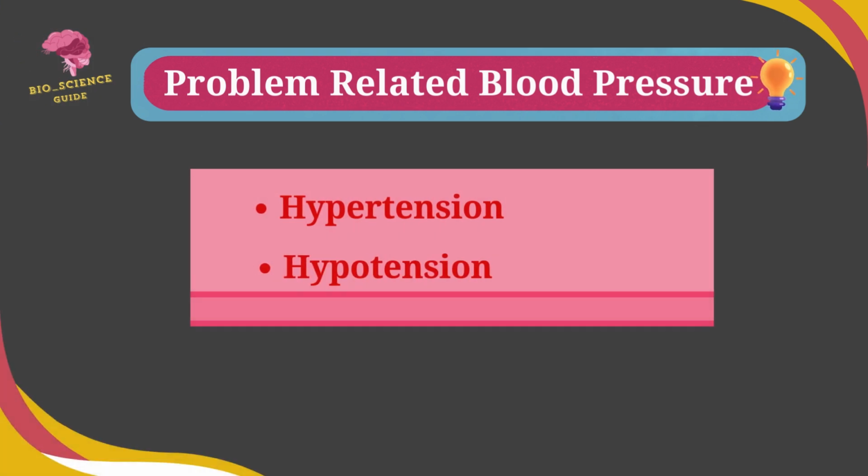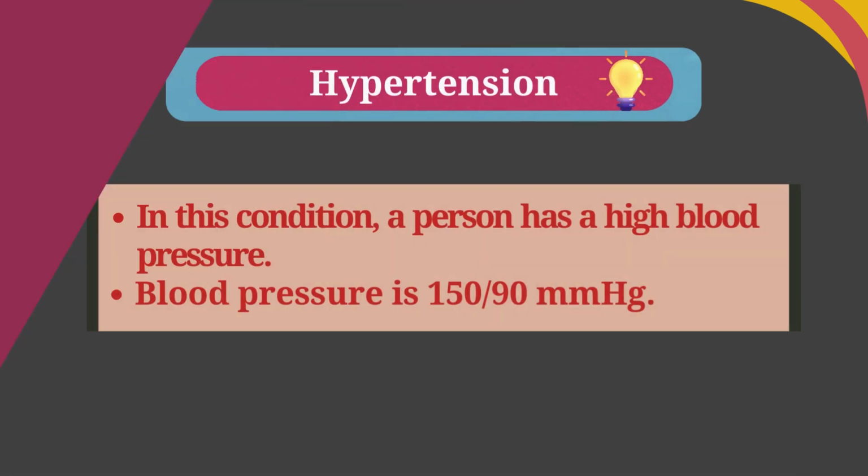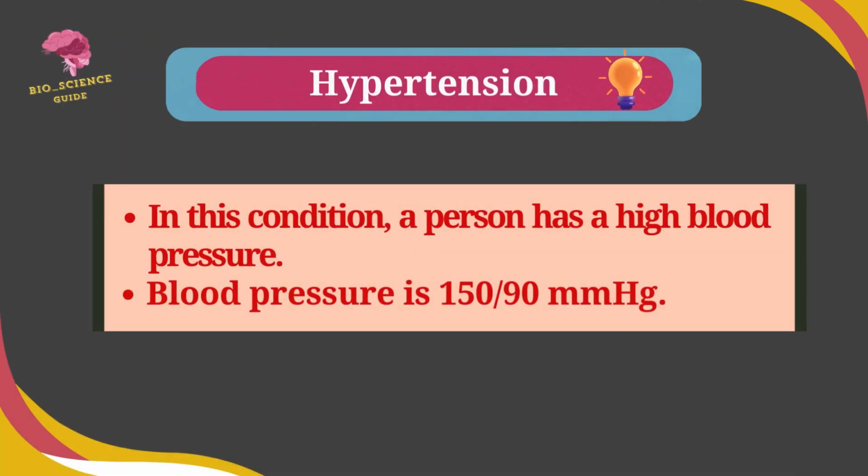The problems related to blood pressure are hypertension and hypotension. In hypertension, a person has high blood pressure, about 150 by 90 mmHg.